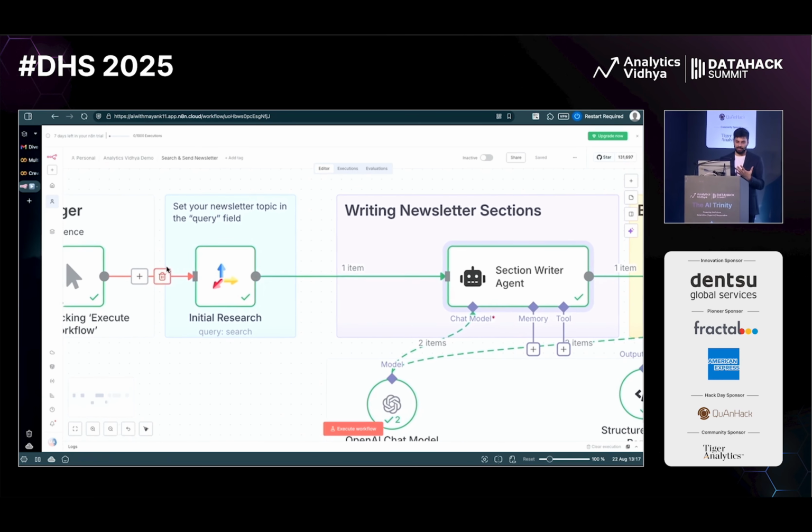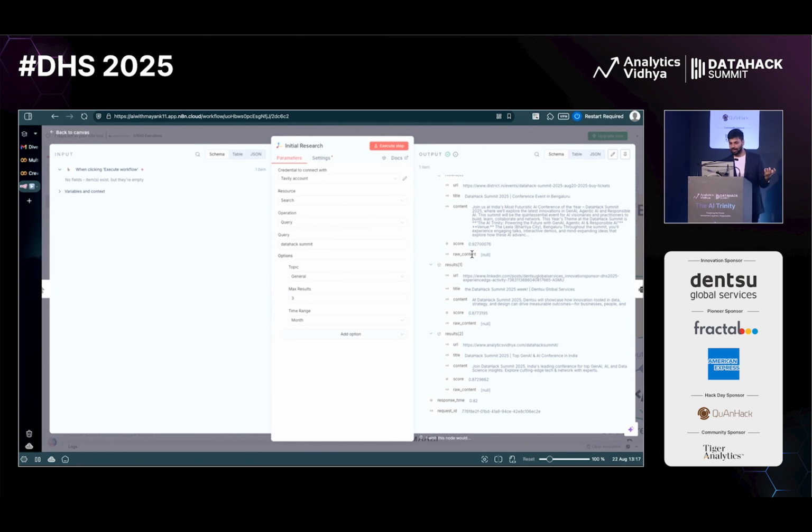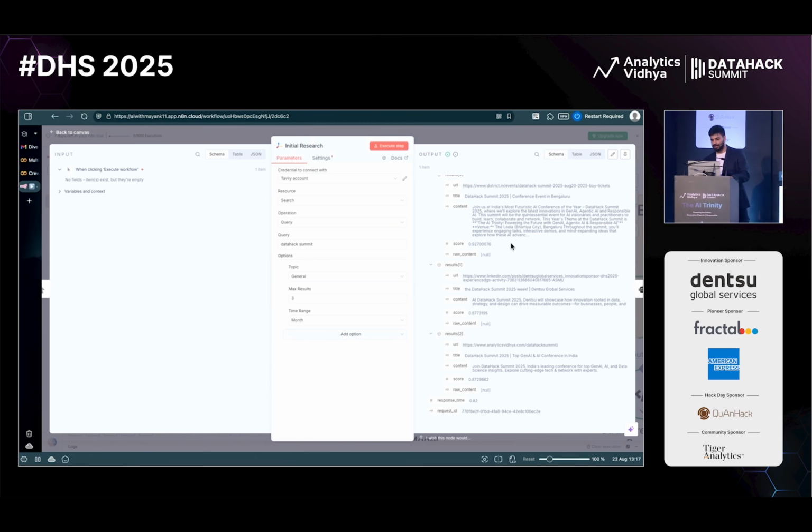This is Tavily, which is an API which searches Google and the net for different resources. So I asked for DataHack Summit. It is searching for that and got me the result. It is giving you the score as well, that okay, how close it feels the result is. So you can have a threshold. Let's say if I search for AI or some very specific technology, I want the threshold to be more than 90%, right? Then let's move forward and see the next step.